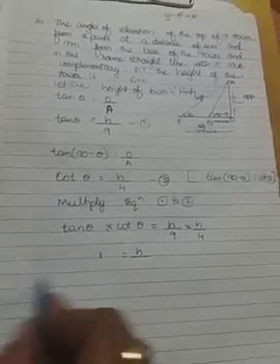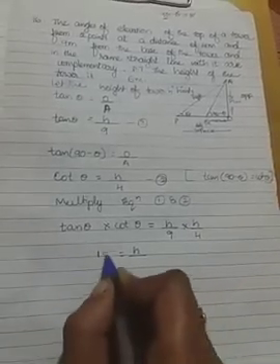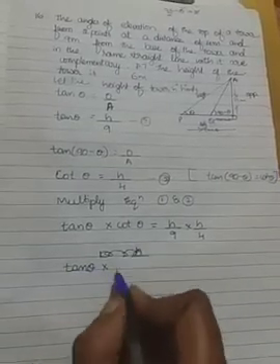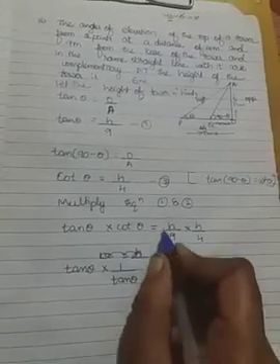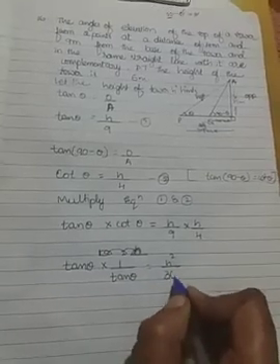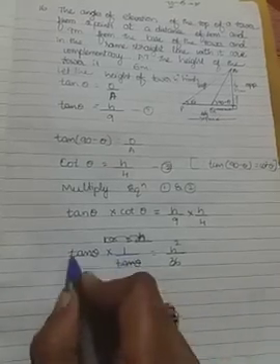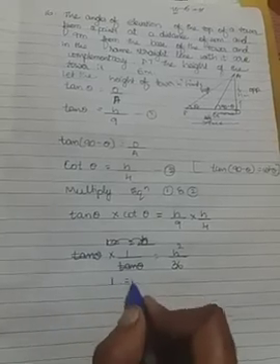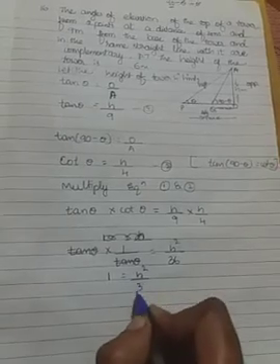One more step we can write. Cot theta is the reciprocal of tan theta, so tan theta into cot theta we can write as 1 by tan theta into tan theta, equal to h into h, which is h square, divided by 9 fours are 36. We can write this directly, but you need clarification for that. Tan theta gets cancelled, remaining is 1. So that's why tan theta into cot theta is always 1, equal to h square divided by 36.